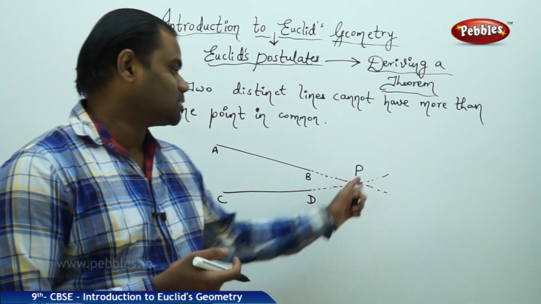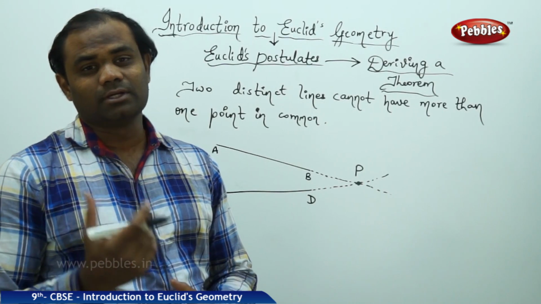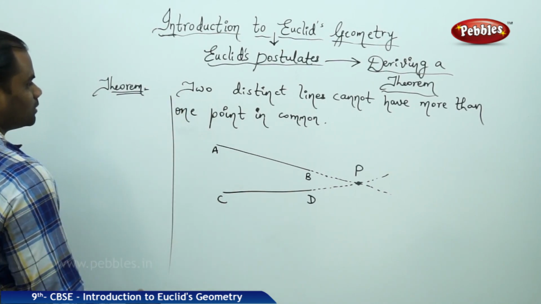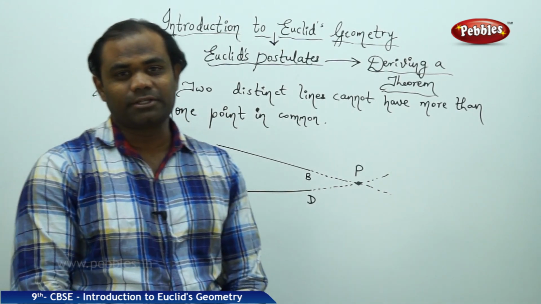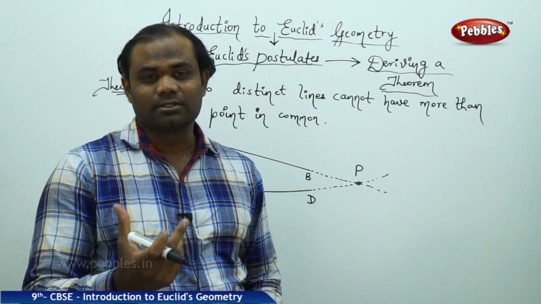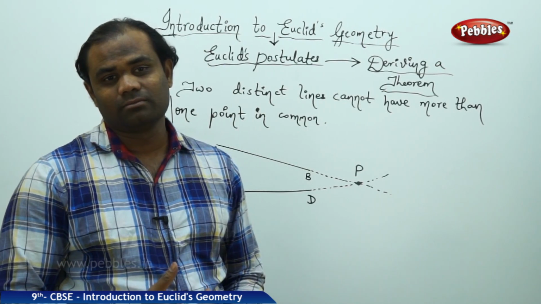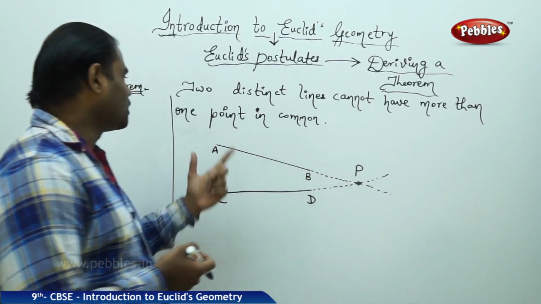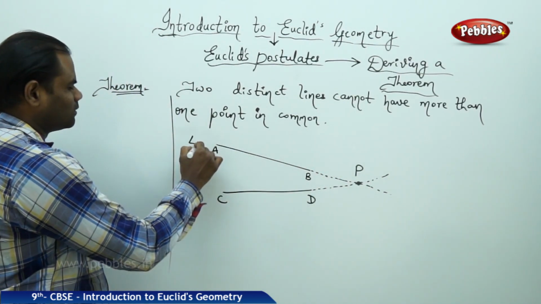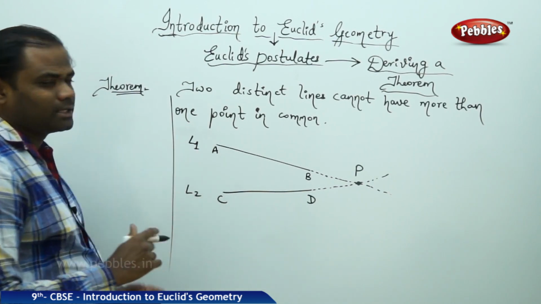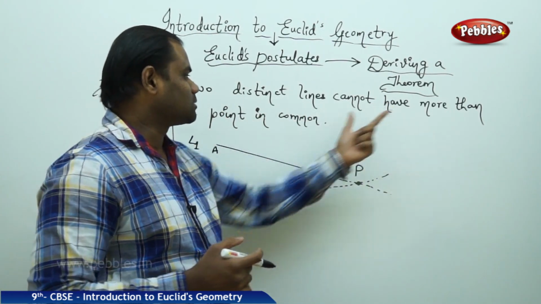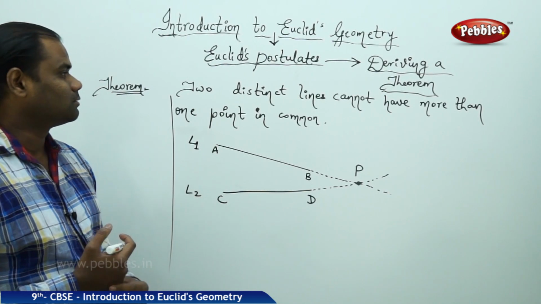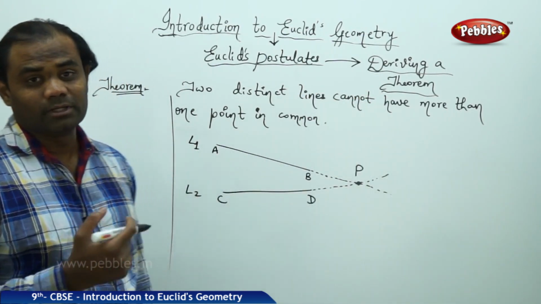So let's see how this theorem has been proved exclusively using the postulates. So the proof is by contradiction. Given the statement, I take the contradiction of the statement and then prove that the result of that contradictory statement is not true using the proof. So now it is given that the two distinct lines cannot have more than one point in common. I take this to be line 1 and this to be line 2, and I assume that let the two lines which are distinct have more than one point in common. So cannot is now contradicted to be can.